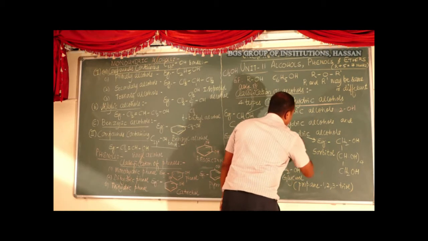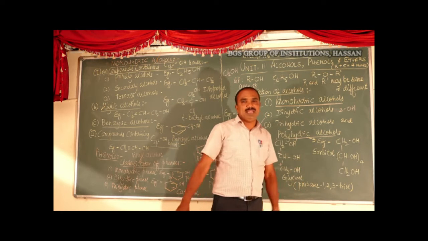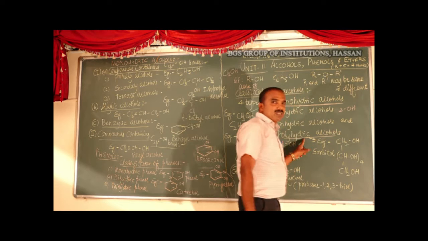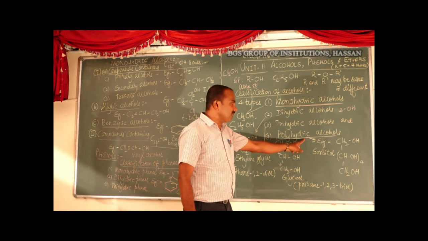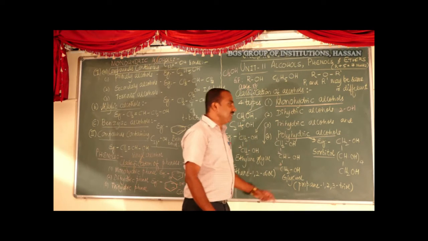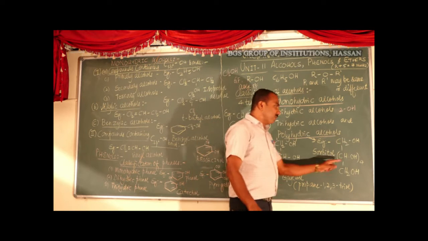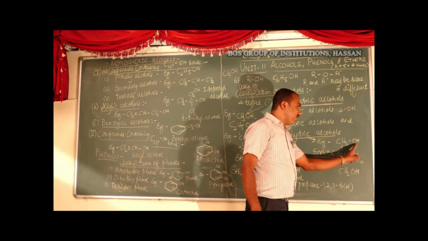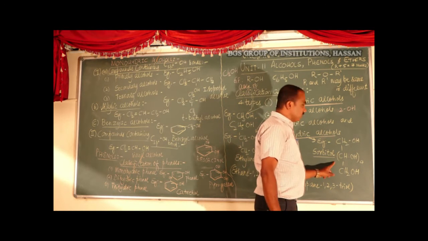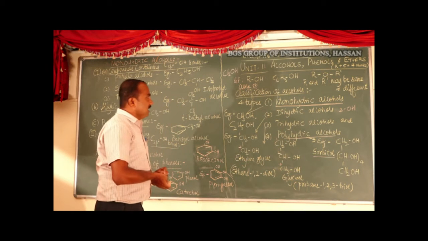The last one is polyhydric alcohols. These are the compounds which contain more than 3 OH groups per molecule. Therefore this type of alcohols are called polyhydric alcohols. Example for polyhydric alcohols is sorbitol. Sorbitol contains more than 3 OH groups per molecule; in this molecule it contains 4, 5, 6 OH groups. So this is about the classification of alcohols.